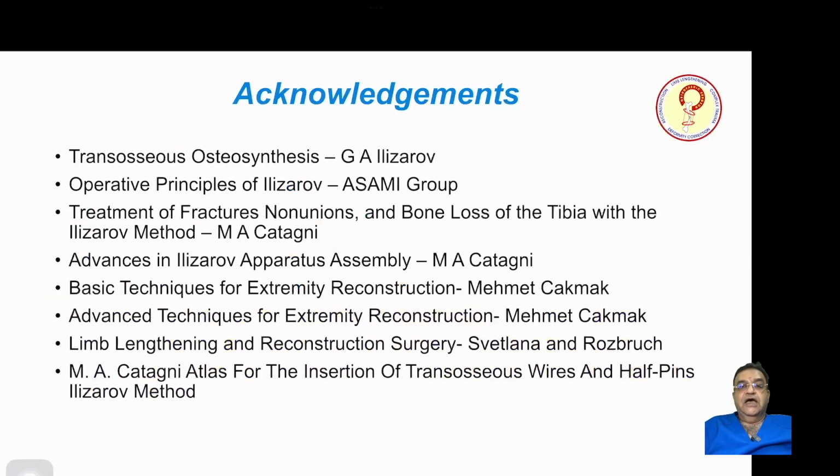Now, for this lecture, I have done a lot of research from many books, and a few are: Transosseous Osteosynthesis by G.A. Ilizarov; Operative Principles of Ilizarov by the Asami group; Treatment of Fracture Non-unions and Bone Loss of the Tibia with the Ilizarov Method by M.A. Catagni; Advances in Ilizarov Apparatus by M.A. Catagni; Basic Techniques of Extremity Reconstruction by Mehmet Kocaoglu; Advanced Techniques for Extremity Reconstruction by Mehmet Kocaoglu; Limb Lengthening and Reconstruction Surgery by Svetlana Rozbruch; and M.A. Catagni's Atlas for Insertion of Transosseous Wires and Half Pins, Ilizarov Method.